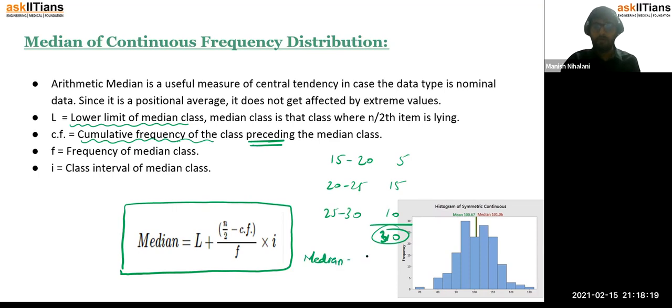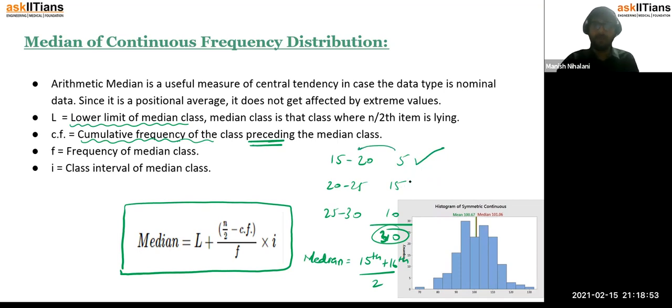the sum of the 30 by 2, which is the 15th observation, plus the 16th observation, divided by 2, like we did previously. But the thing here is you don't know which is your 15th observation and which is your 16th observation. You know that the first 5 observations are in 15 to 20, okay?